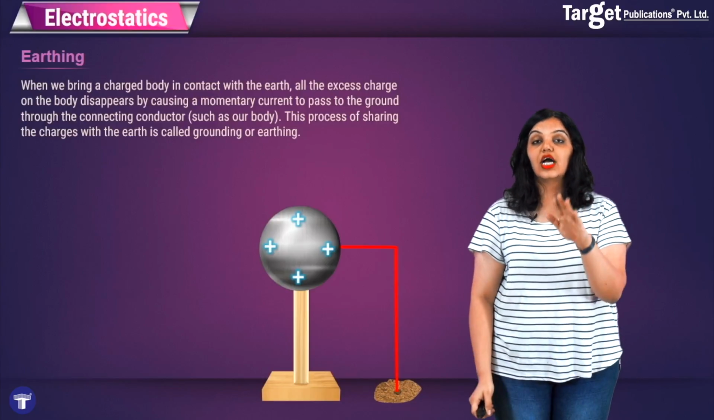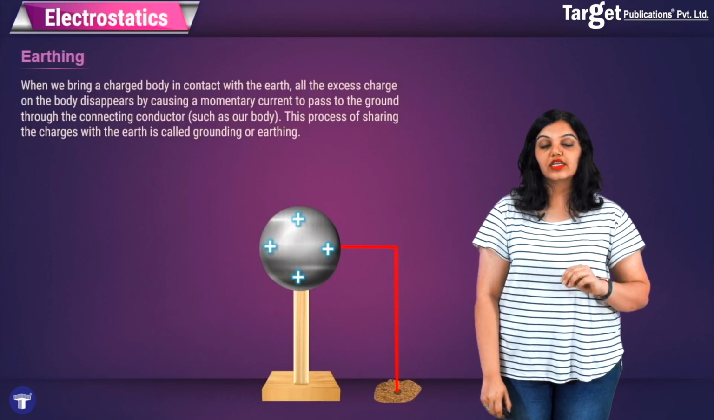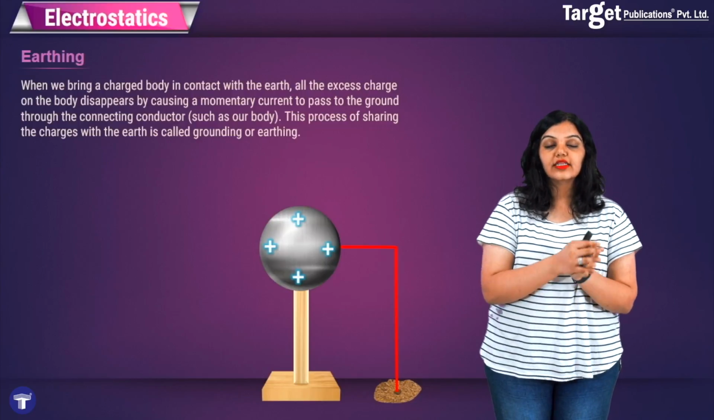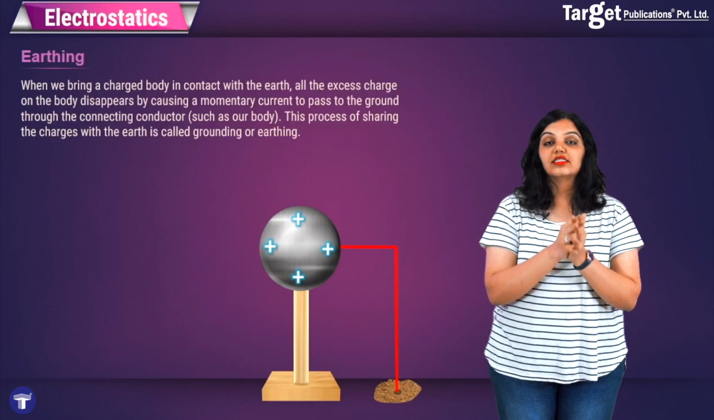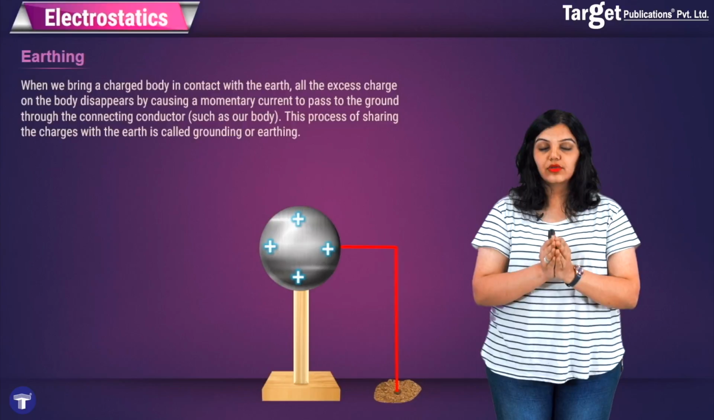So here you can see the charge remains even when the glass rod is removed. This process of sharing the charges with the earth is called grounding or earthing, and using this, we have successfully charged this ball through induction.